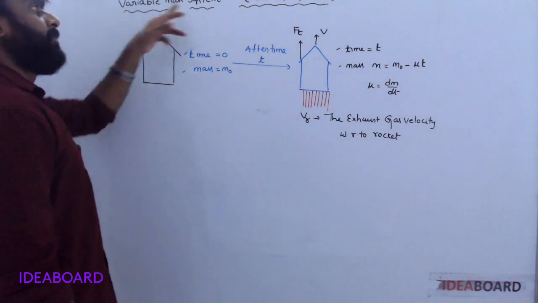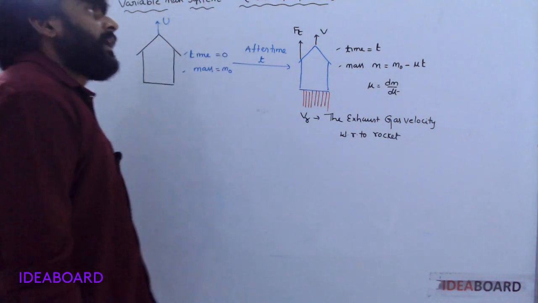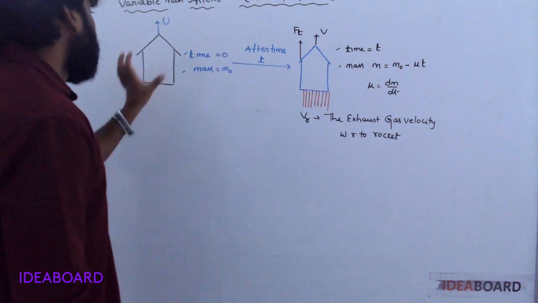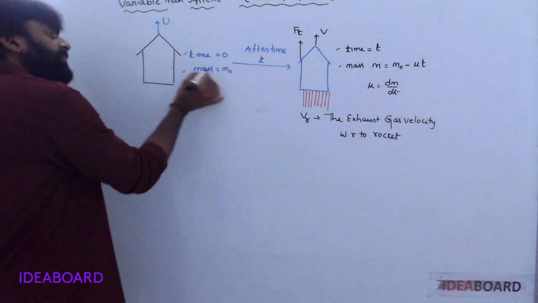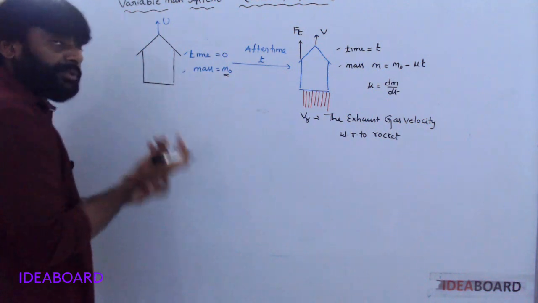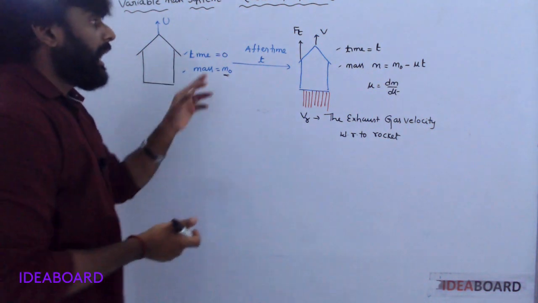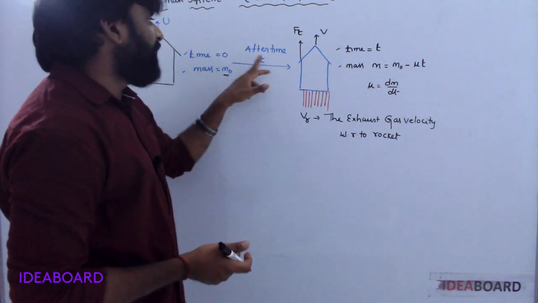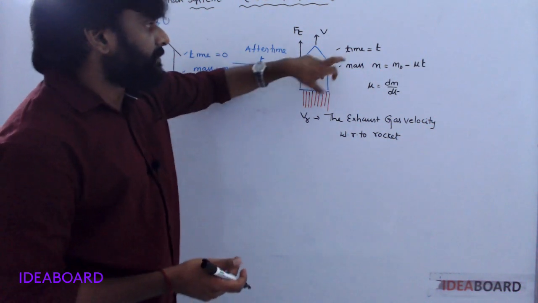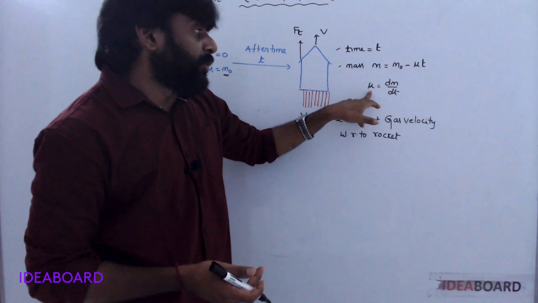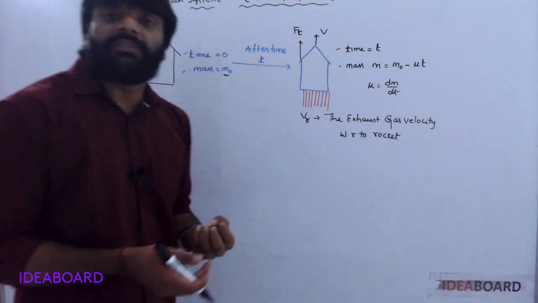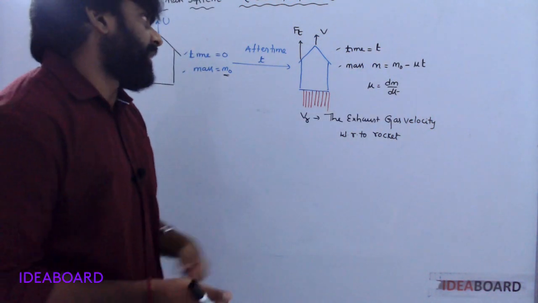So next one, variable mass system. In this case, rocket propulsion. Initially, at time t equal to 0, the mass of the rocket with fuel is equal to m naught. Initial velocity is u. After time t, the mass is m naught minus mu t. Here mu means the rate of consumption of the fuel.